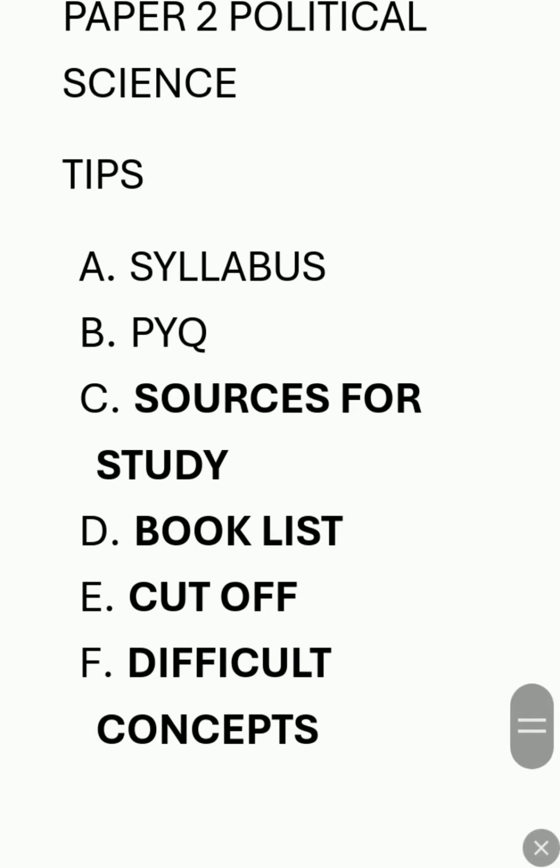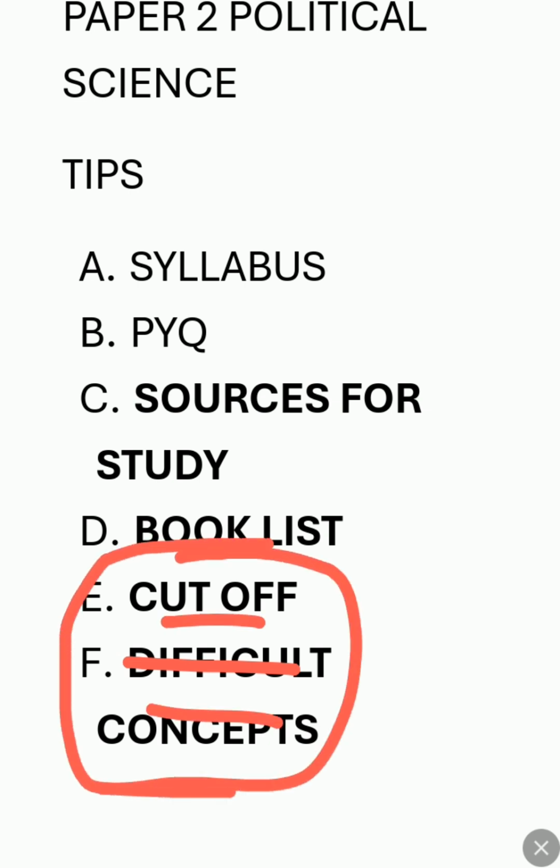Then the most important things are the cutoff and difficult concepts. How to tackle these two things? Different cutoffs are there for different category students. Don't bother about the cutoff. First of all, try to go for conceptual clarity. Once you do that, you will definitely clear the cutoff. That's not a big deal. The other thing is difficult concepts. For those things which you are not able to find in books, you should search YouTube channels as well. On YouTube, you will find every concept, whether difficult, easy or moderate.